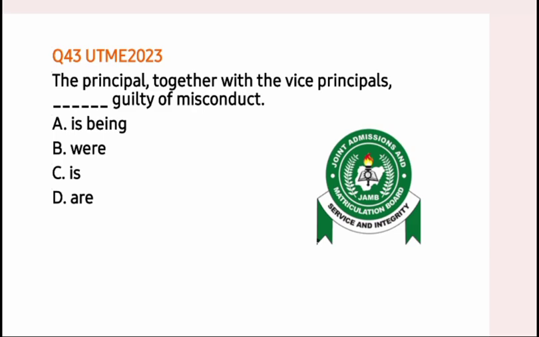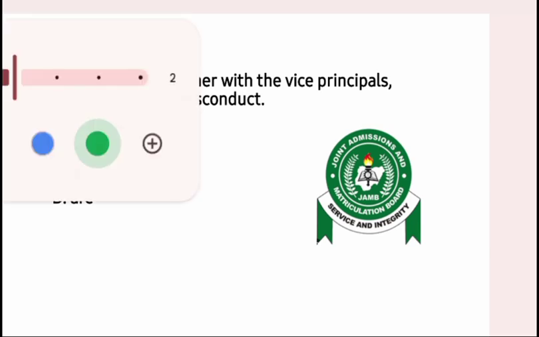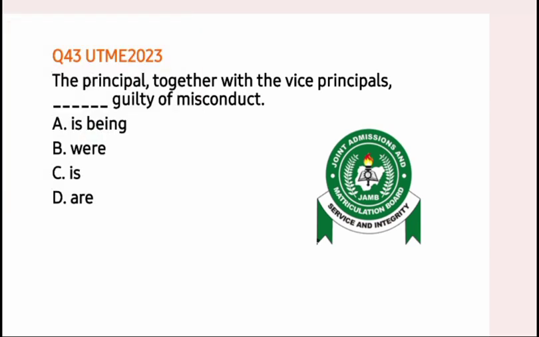We now have together with the vice principals. That's an accompanying element, so we don't really consider that particular group of words in identifying our verb. It is only the principal that determines the verb, and the principal is singular. Then we have is being. Option A, is being, is wrong because that is not appropriate in this particular question.